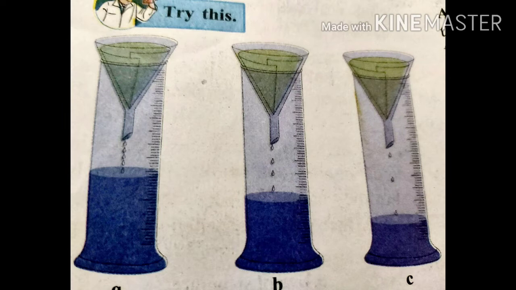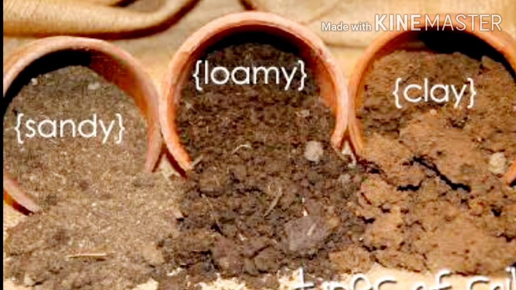What inference will you draw from this? More water is collected in the first cylinder, in which sand is present inside the cone. There are various types of soils. Soil contains many particles of different sizes. The texture of the soil is determined by the proportion of particles of the various sizes in it.